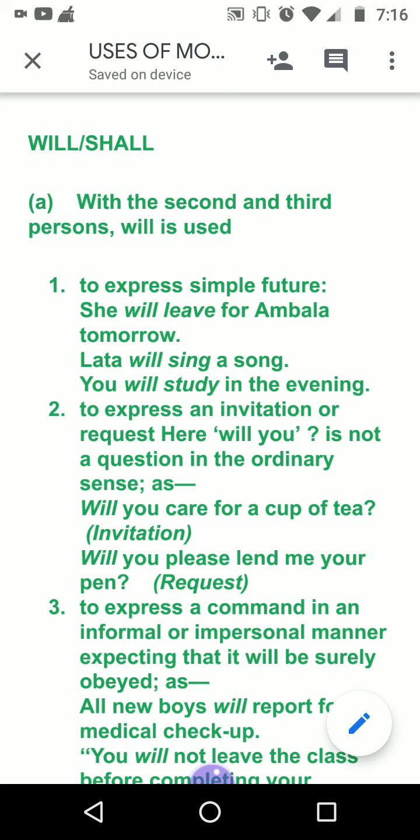Today I am going to continue the explanation of modals. I have explained that modals are part of the verb. Verb is in two parts, that is auxiliary verb and then main verb. Main verb has two parts, principal verb and then helping verb.